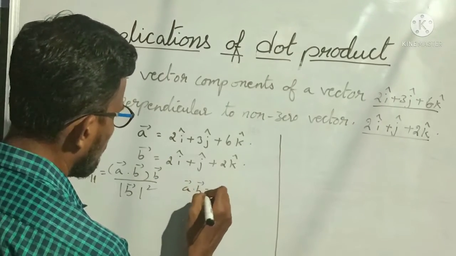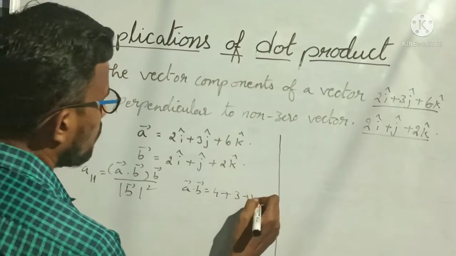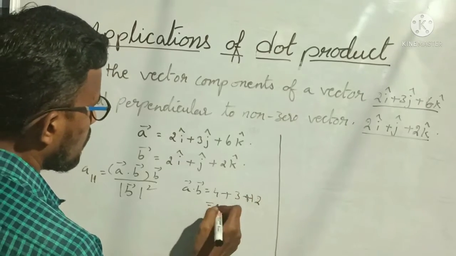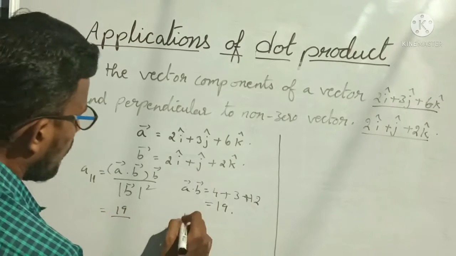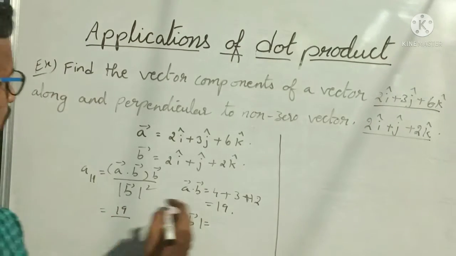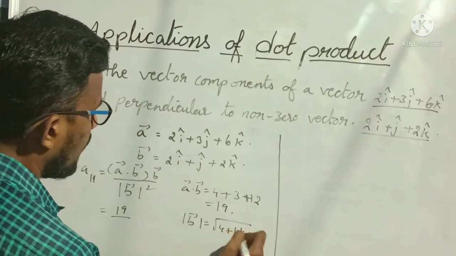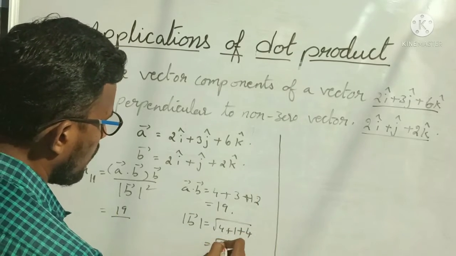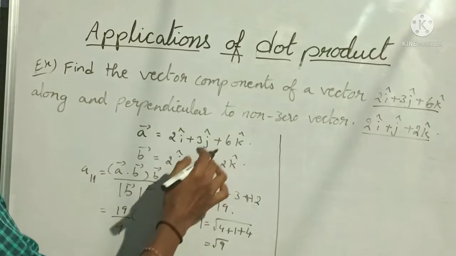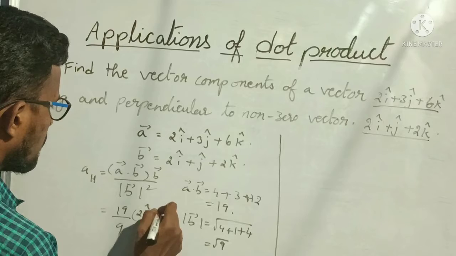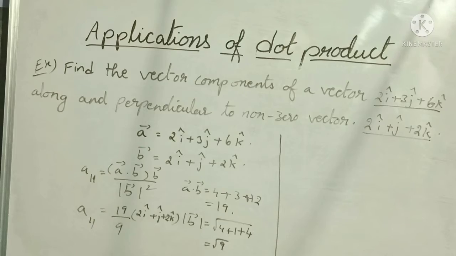A bar dot B bar is equal to 2 into 2 is 4, plus 3 into 1 is 3, plus 6 into 2 is 12. So 4 plus 3 is 7, 7 plus 12 is 19. So that is equal to 19 by, so what is modulus of B bar? Modulus of B bar is equal to the square root of 2 square, that is 4, plus 1 square, that is 1, plus 2 square, that is 4. So square root of 9. So modulus of B bar whole square means 9, into B bar. What is the B bar value? 2i cap plus j cap plus 2k cap. This is A parallel.